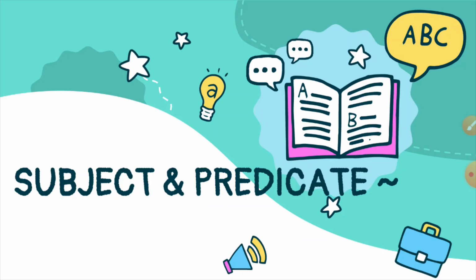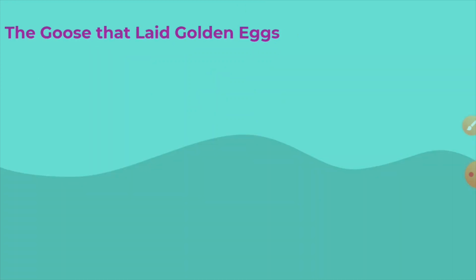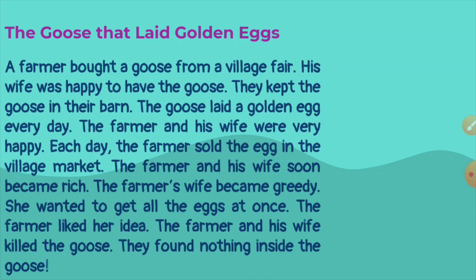Today, let's explore a basic concept in English, that is subject and predicate. Here is a very popular story listening to which we all have grown up. The goose that laid golden eggs. Let's once again peep into it.